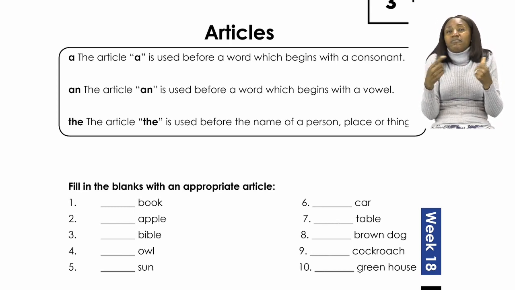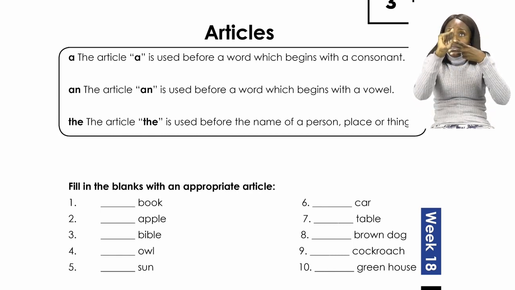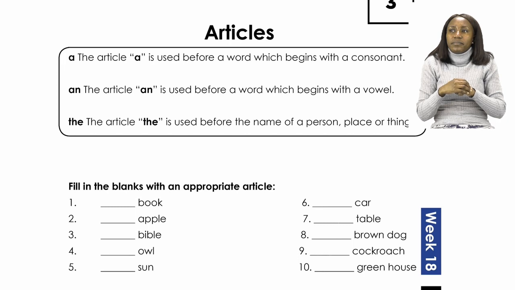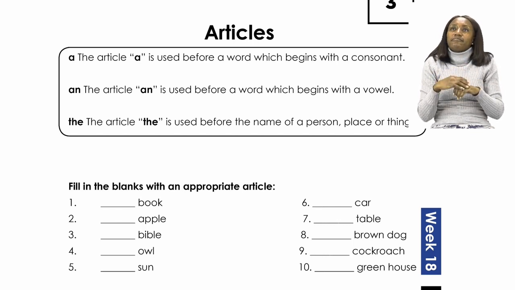Okay, so when we use the article a, we should know that it is used before a word which begins with a consonant. When we use the article an, it is used before a word which begins with a vowel. And when we use the article the, it is used before the name of a person, or the name of a place, or the name of any other thing.